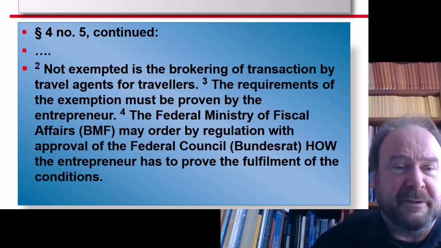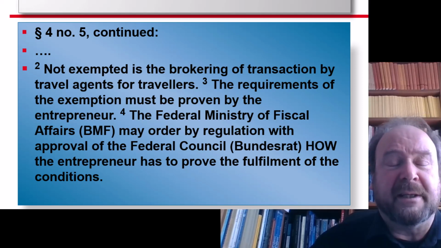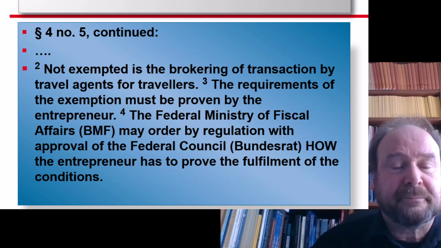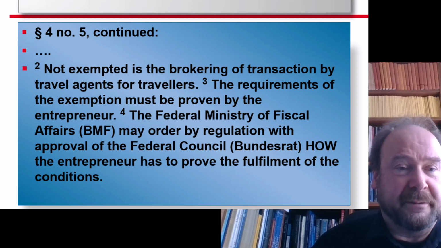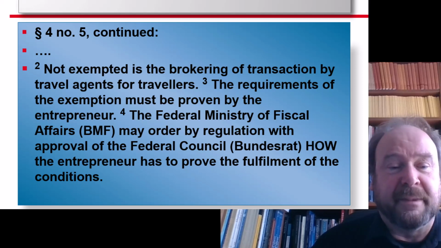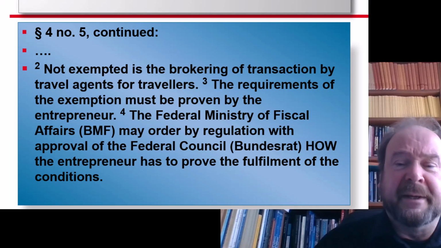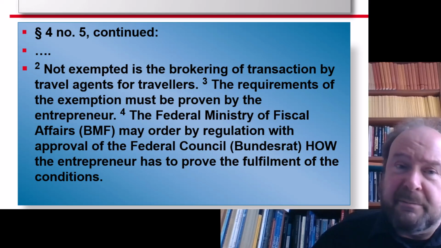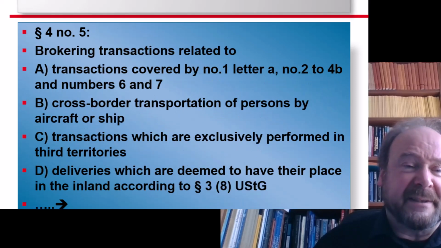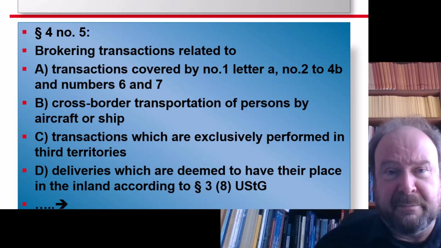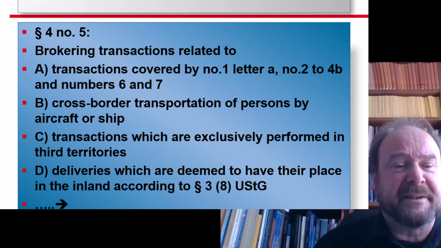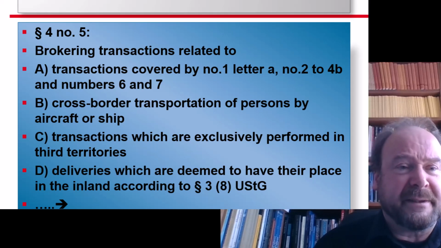So if you have to deal with these things in practice, it is always worth the while to look into these regulations. However, that's far too detailed for our purposes. So let's turn back to the list of tax exempted intermediaries transactions, and here the list is.